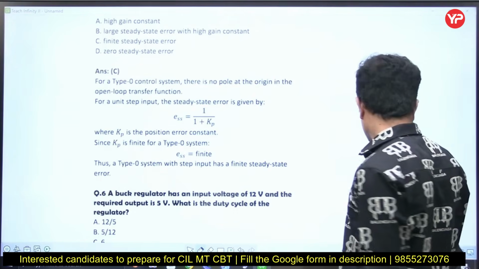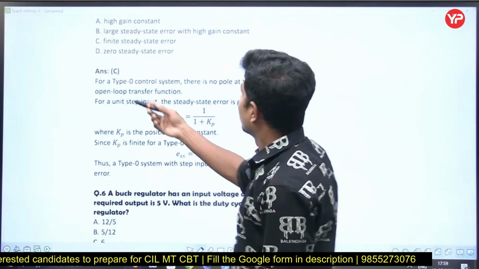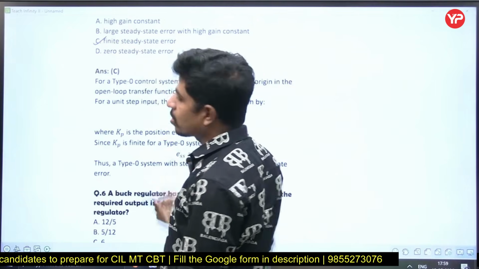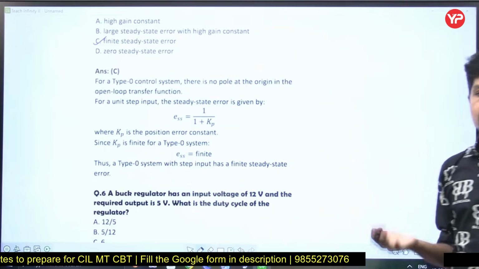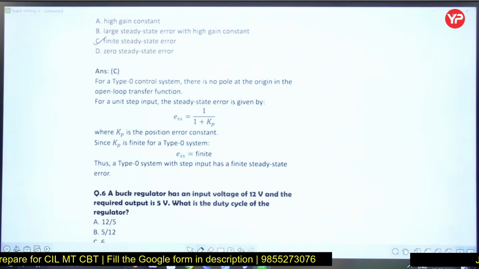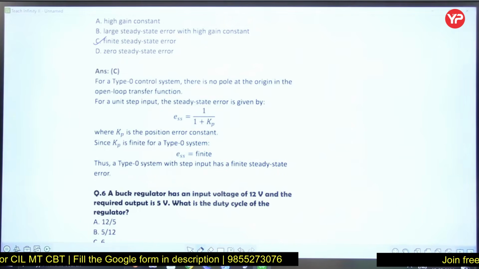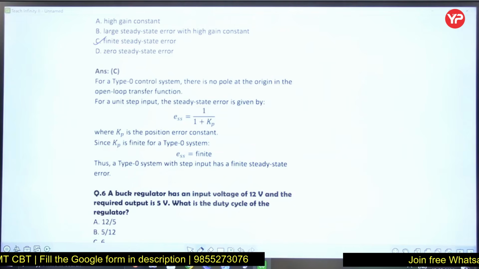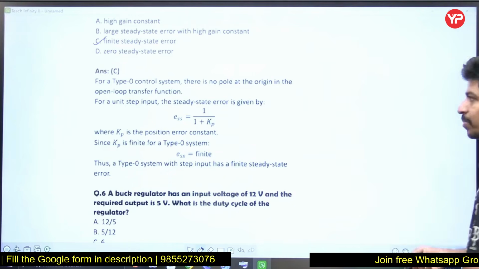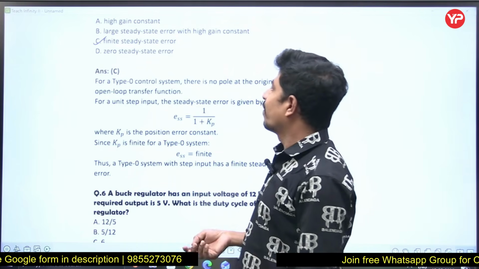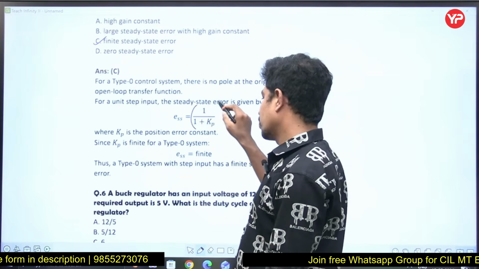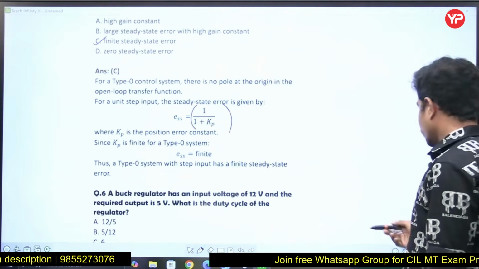Yes, see, it is going to have some finite amount of error. Finite steady state error, it's not zero, it's not infinity, okay? The same type 0 system, if you are giving a ramp input, error will be infinite, parabolic input, error will be infinite, right? Same type 0 system. Answer is finite steady state error, ESS is equal to A by 1 plus Kp. Now let's go for the next question.